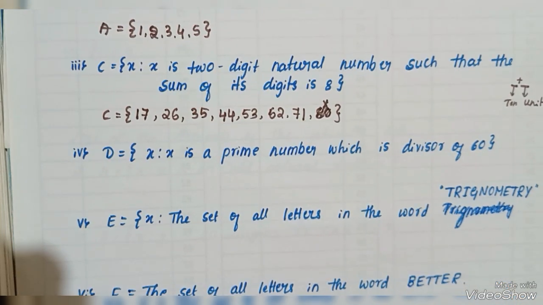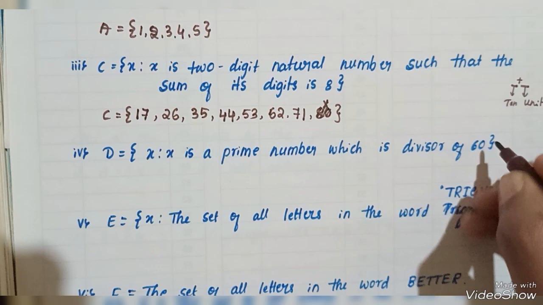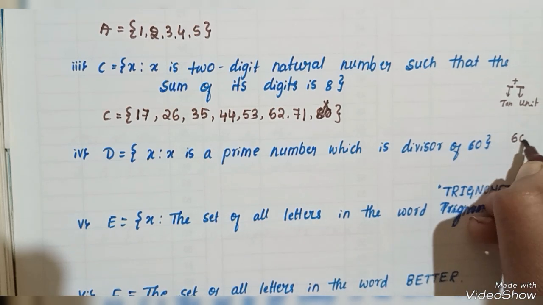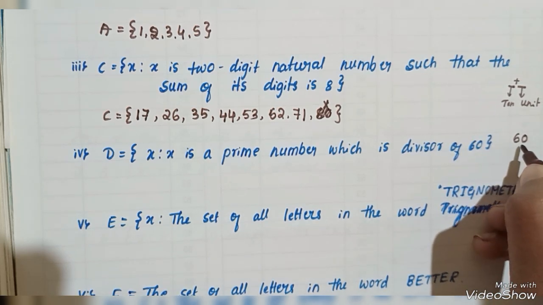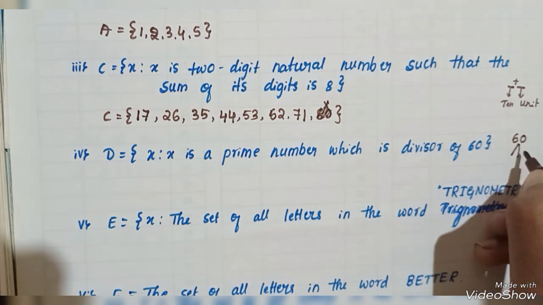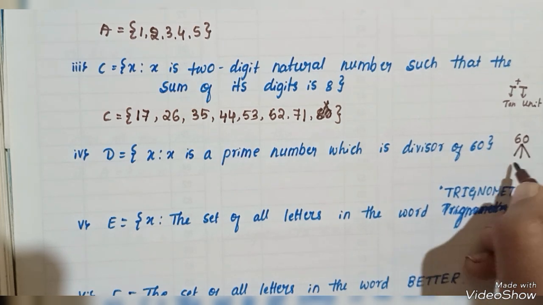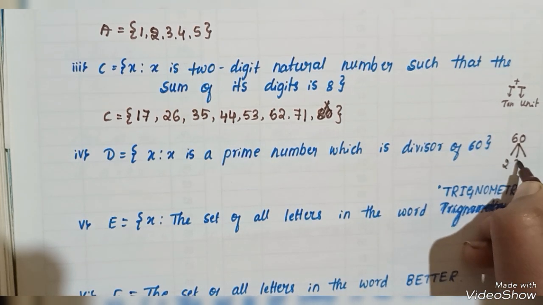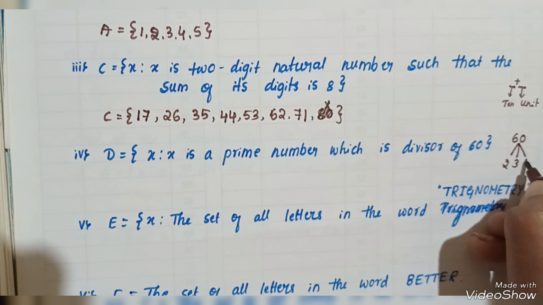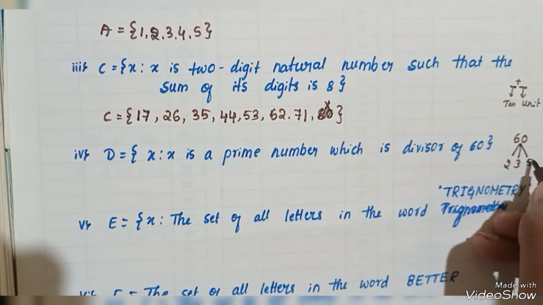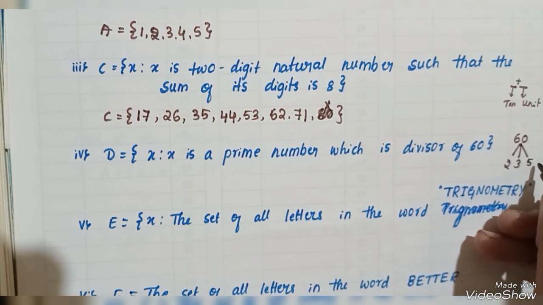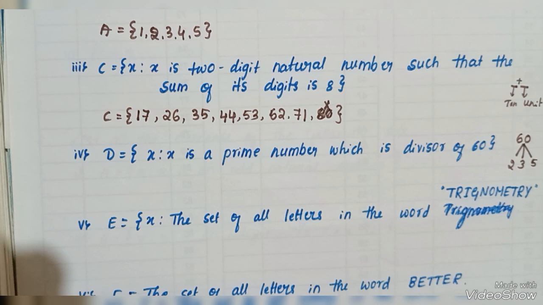X is a prime number which is a divisor of 60. Divisor of 60 means the numbers which multiplied give 60. The prime divisors of 60 are 2, 3 and 5. These are the divisors of 60.